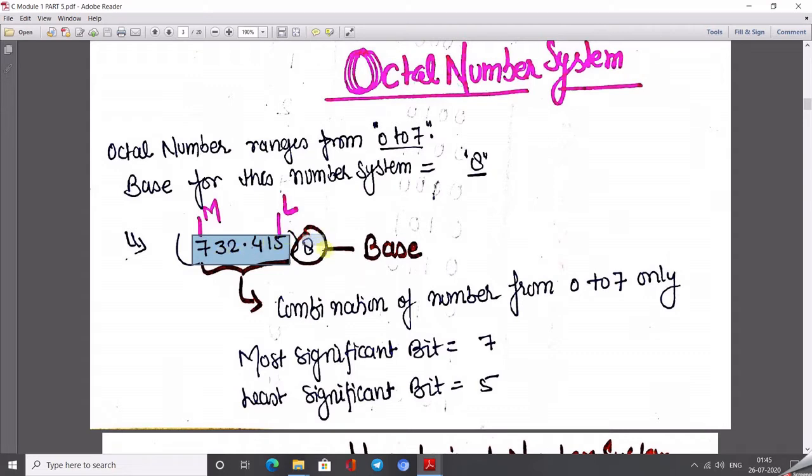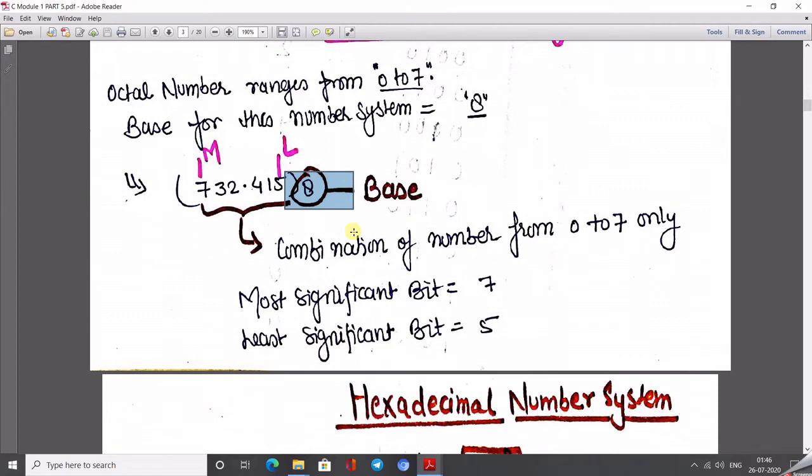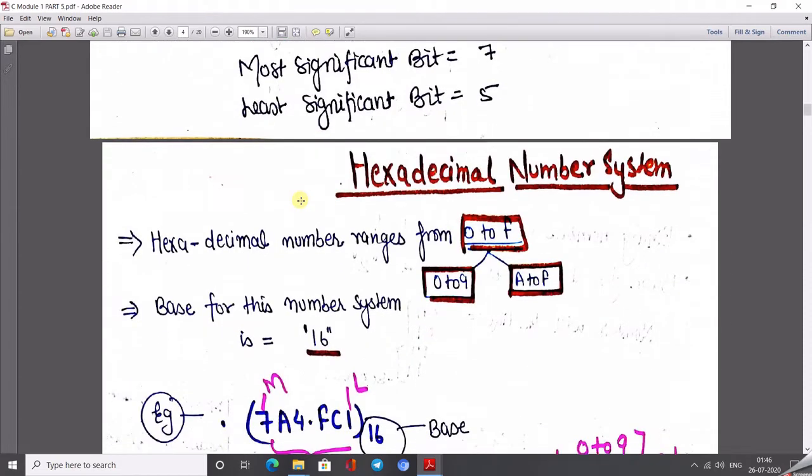Even if the base is written as 8 here, unless the values are always from 0 to 7 and the base is 8, when both conditions are met, then this number is known as the octal number system. Then again about the most significant: the leftmost bit is 7, so that is most significant. The rightmost bit is 5, so the least significant is 5.